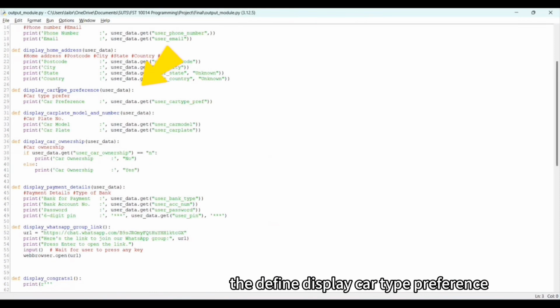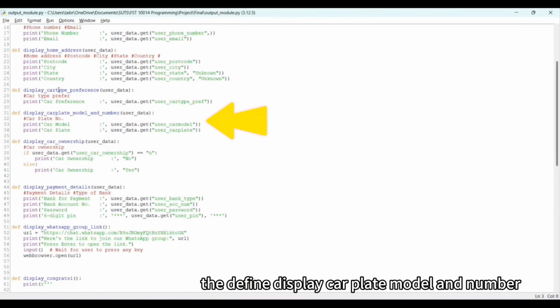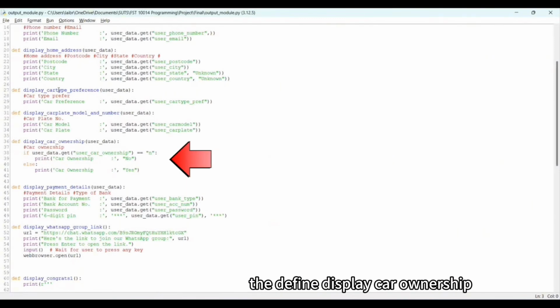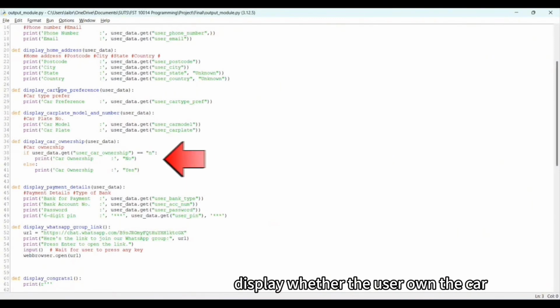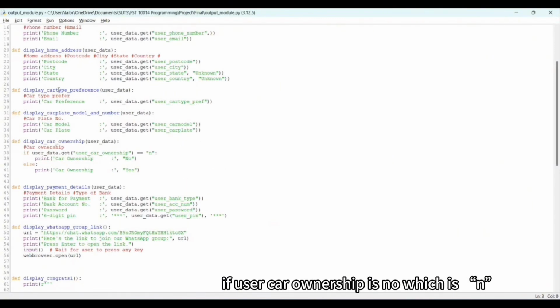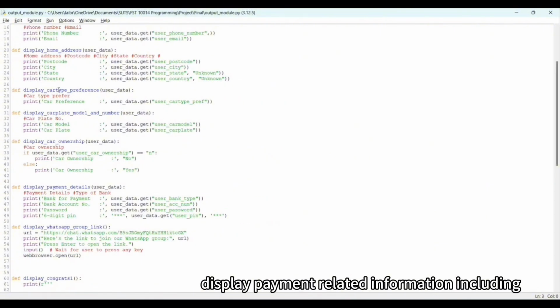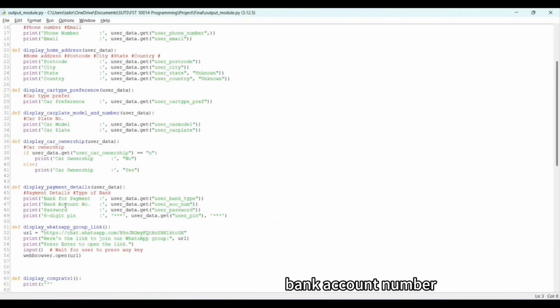The define display car type preference displays the user's car type preference. The define display car plate model and number displays the user's car model and license plate number. The define display car ownership displays whether the user owns a car. If the user's car ownership is N, it prints no. Otherwise, it prints yes. The define display payment data of user data displays payment related information including bank for payment, bank account number, password, and 6-digit PIN.